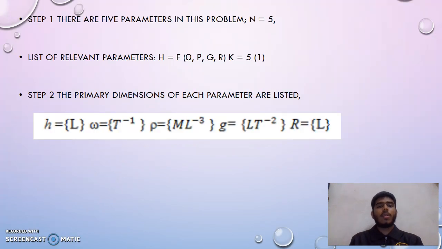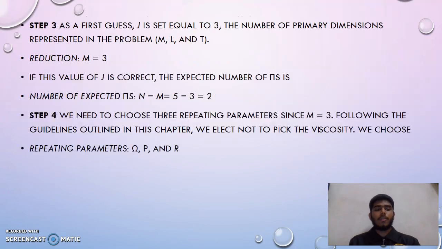So in step 1, there are 5 parameters in the problem, which is n equals 5. List the relevant parameters: h equals f of ω, ρ, g, R, and n equals 5. So the primary dimensions of each parameter are listed like this: h equals L, ω equals T⁻¹, density is ML⁻³, g, and R, and so on. Step 3, as a first guess, we must put the guess of the number of primary dimensions. Let's say our reduction is 3. So when j is correct, we use the expected number of pi as n minus j, which is 5 minus 3 equals 2, so that we have 2 pi's.